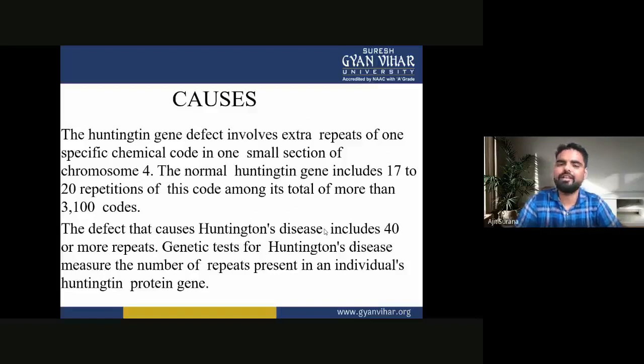The Huntington gene defect involves extra repeats of one specific chemical code in one small section of chromosome 4. The normal Huntington gene includes 17 to 20 repetitions of this code among its total of more than 3,100 codes. The defects that cause Huntington's disease include 40 or more repeats. Genetic tests for Huntington disease measure the number of repeats present in an individual Huntington protein gene.